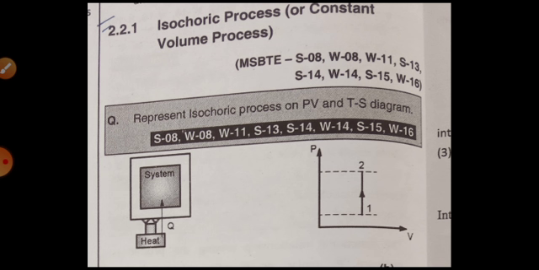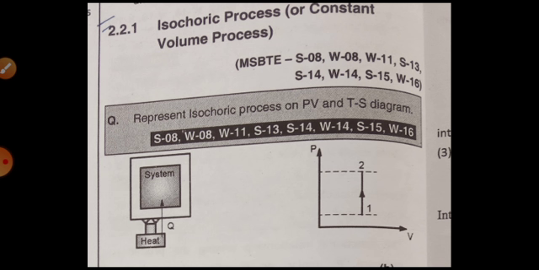We also saw a few things about the universal gas constant. Its value was about 0.287 kilojoule per kg Kelvin, and the characteristic gas constant, which was equal to 8.3143. Now let's see some processes, of which the first is the isochoric process, also called the constant volume process.